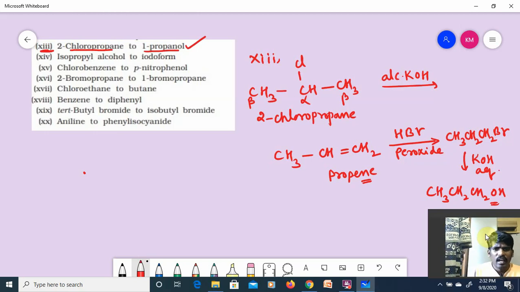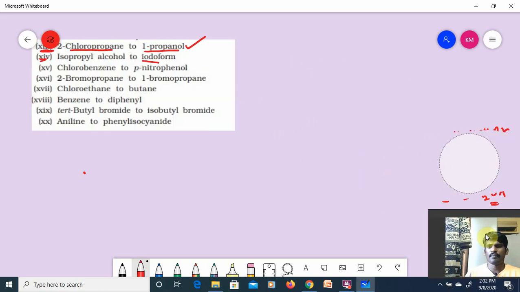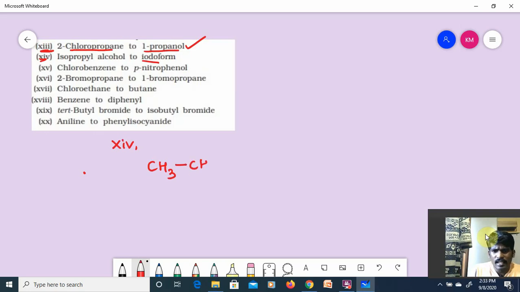Next, isopropyl alcohol to iodoform. It is a new reaction, guys. Observe it carefully, please. We'll start it. 14th, sorry. Isopropyl alcohol, that means CH3-CH(OH)-CH3, to iodoform.